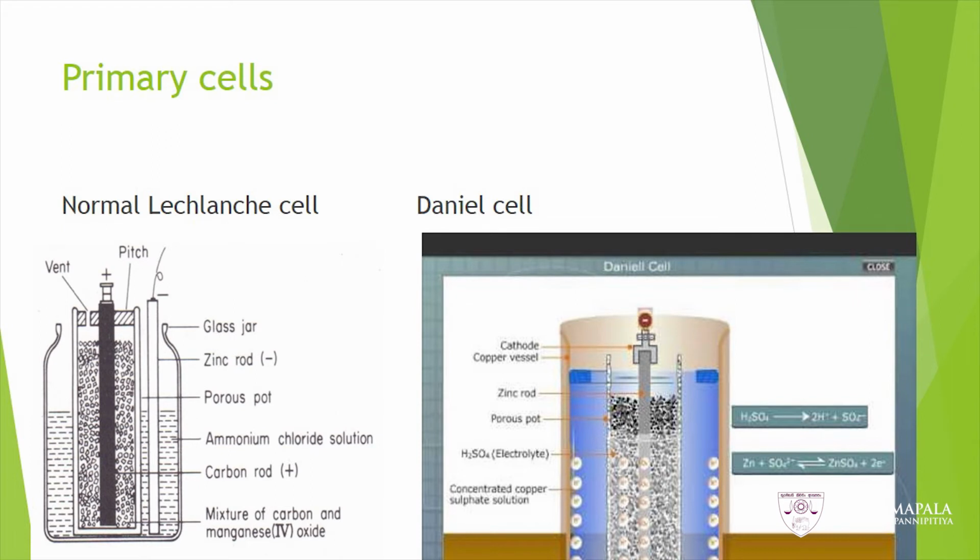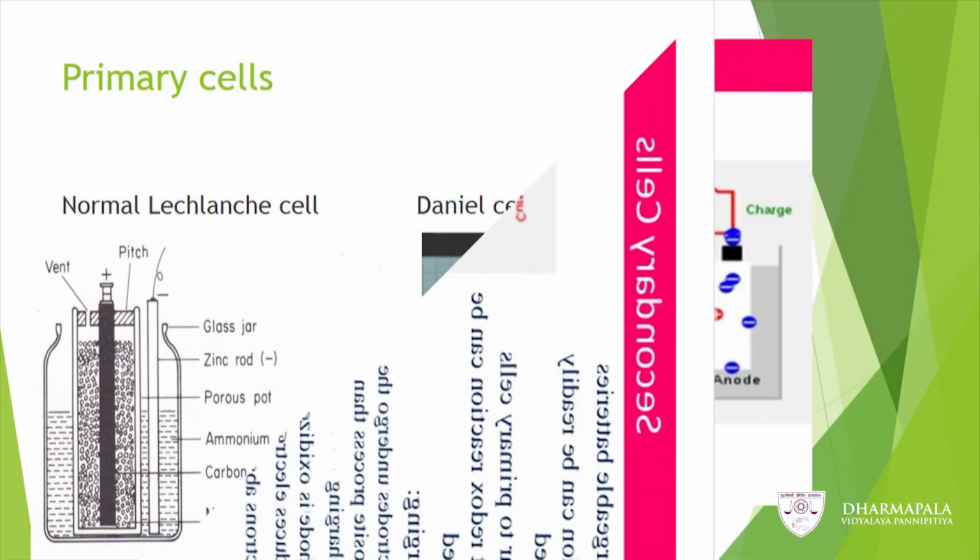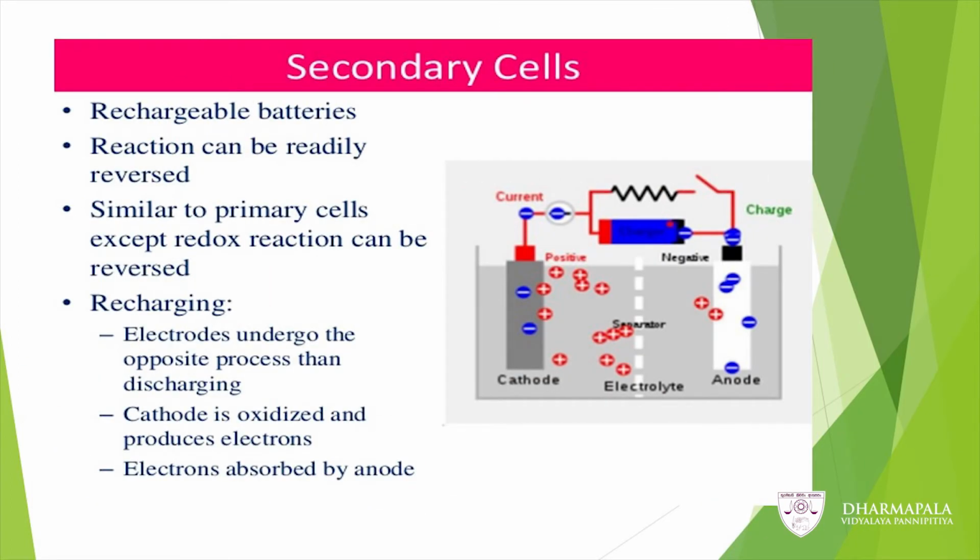Then we can give 2 examples for primary cells, normal Leclanche cell and Daniell cell. Then here you can see secondary cell. They are rechargeable batteries. Reaction can be readily reversed. Similarly to primary cells, except the redox reaction can be reversed. When recharging, electrodes undergo the opposite process than discharging. So, cathode is oxidized and produces electrons. Electrons are absorbed by the anode.